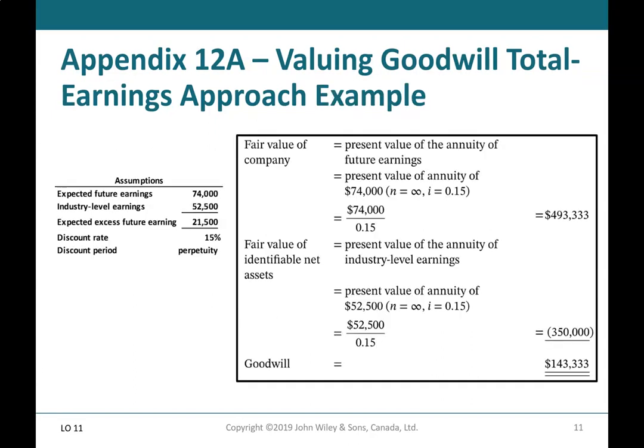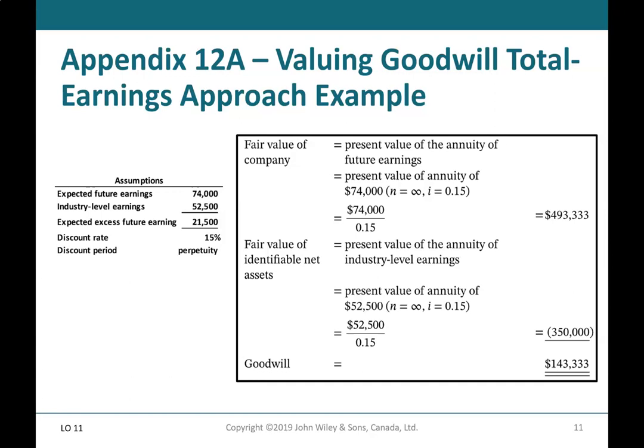Appendix 12A, Valuing Goodwill, Total Earnings Approach Example. We have the same information and the discount period is in perpetuity, meaning it goes on forever. So the fair value of the company is the present value of the annuity of the future earnings. That would be the present value of the annuity of $74,000 at 15%, and that gives us $493,333. And then we have the fair value of identifiable net assets.